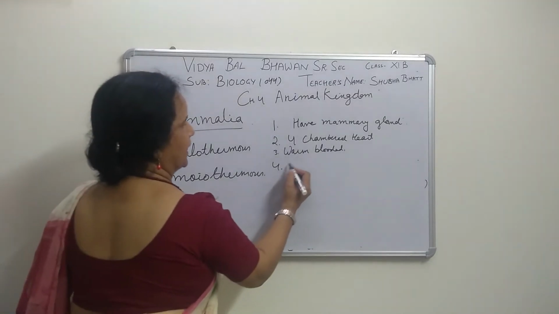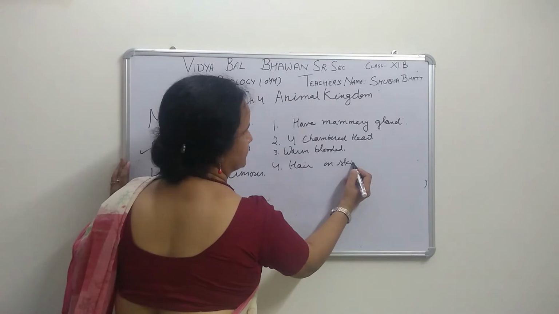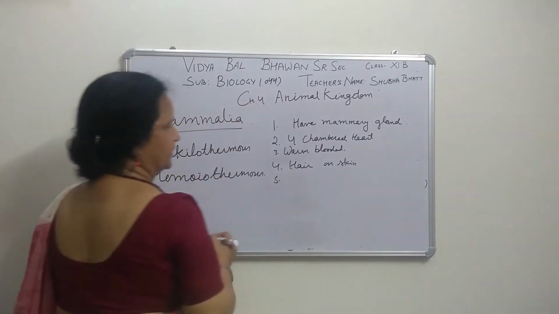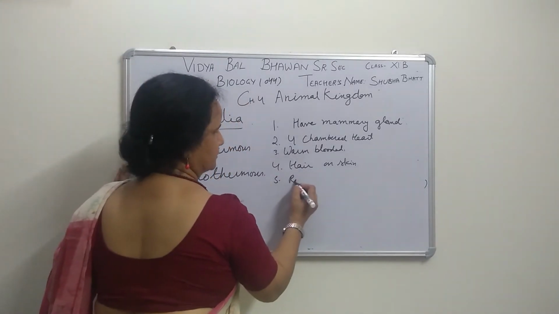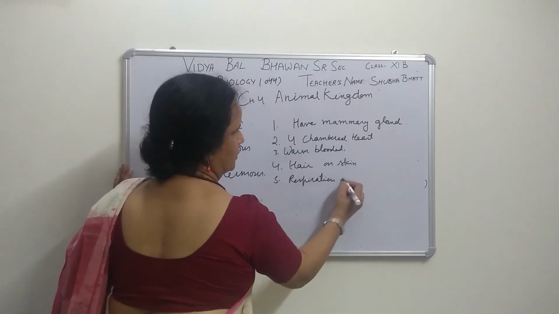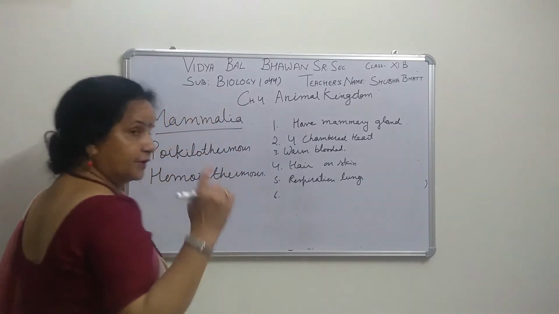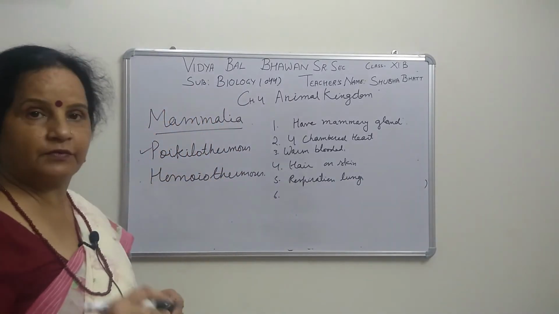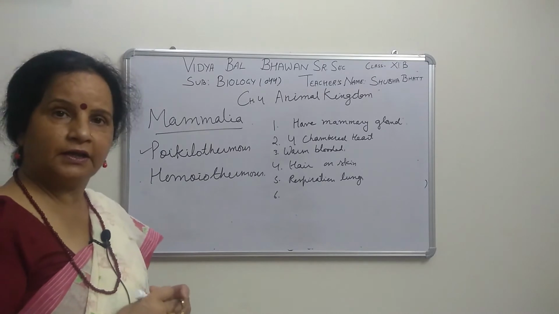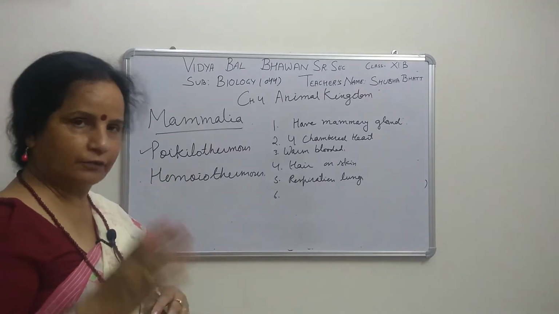Now fourth, they have hair on the skin. Then there are lungs, respiration through lungs. Now they have heterodont, different types of teeth. Mammals have different types of teeth: canine, incisor, molar, premolar. Have you heard these names?